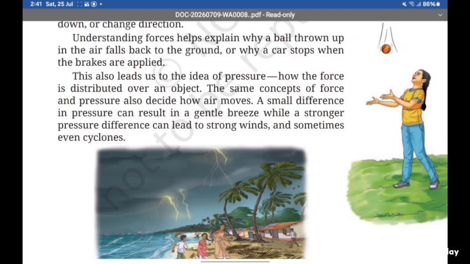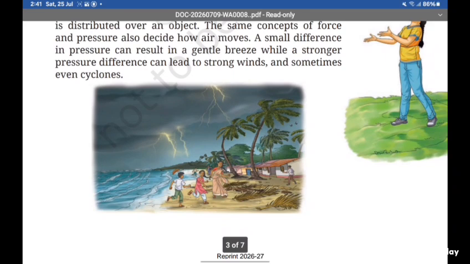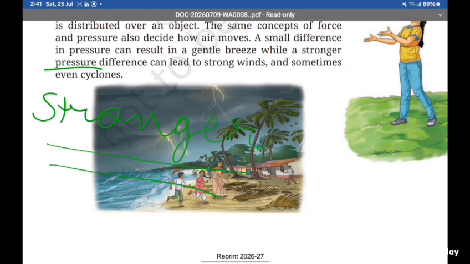So, they are saying about pressure, the power of pressure. So, here you can understand how much stronger pressure is, it is very much stronger. So don't consider pressure a small thing.